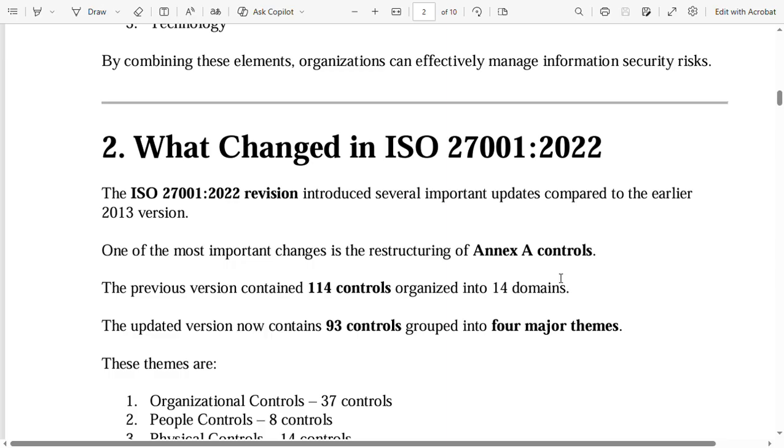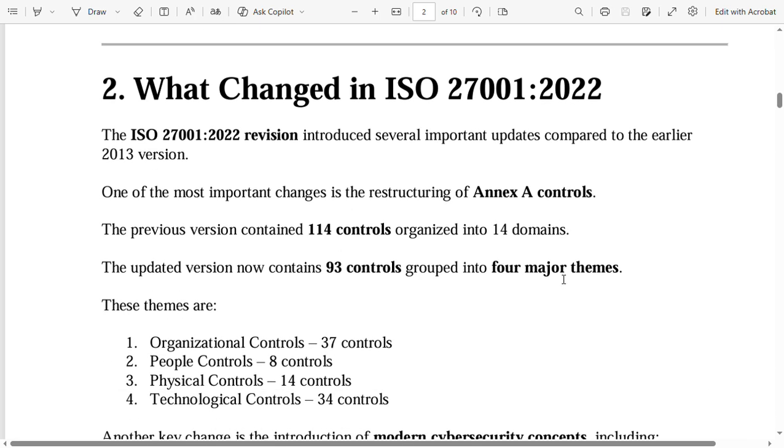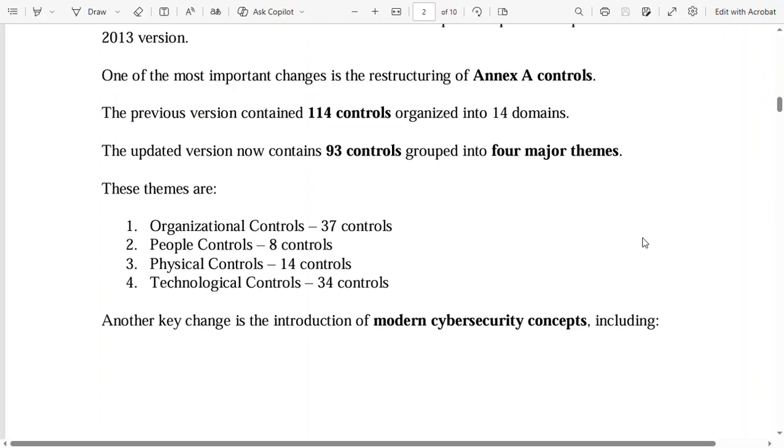Then next is what changed in ISO 27001-2022. The ISO 27001-2022 revision introduced several important updates compared to the earlier 2013 version. One of the most important changes is the restructuring of Annex A controls. The previous version contained 114 controls organized into 14 domains. The updated version now contains 93 controls grouped into 4 major themes. These themes are: first, organizational controls, 37 controls; second, people controls, 8 controls; third, physical controls, 14 controls; fourth, technological controls, 34 controls.